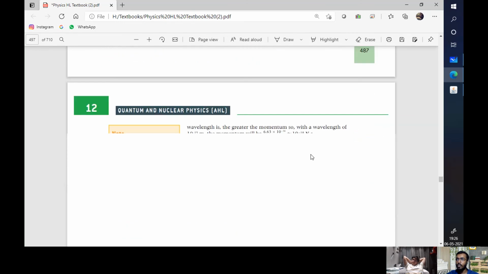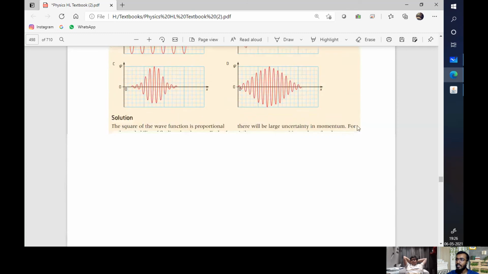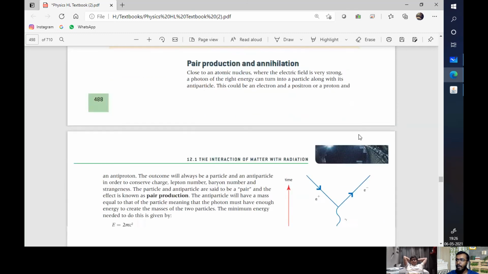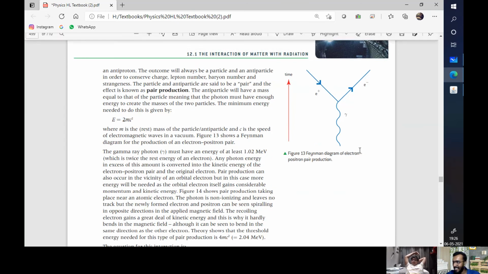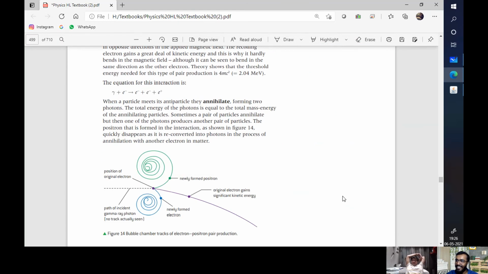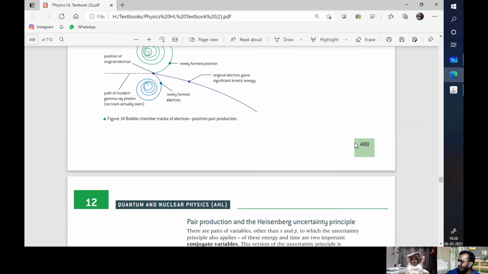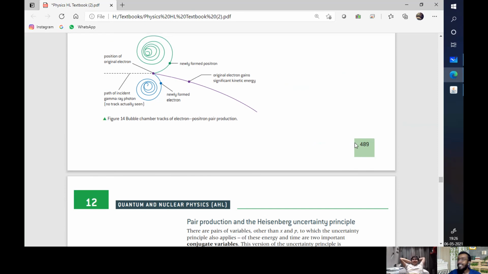Heisenberg's uncertainty principle I already discussed, so I'm not going to discuss it. It's the very same thing. Pair production and annihilation. Yay, annihilating waves! Oh, it's not annihilating waves, not by a long shot. It's pair production, and what happens? Okay, are those turbulent flow swirls? No, not by a long shot.